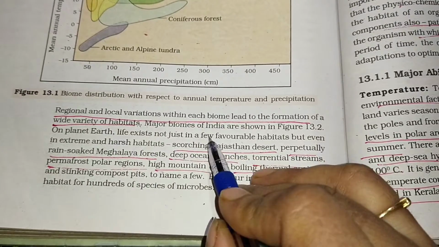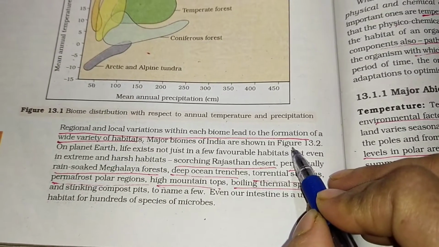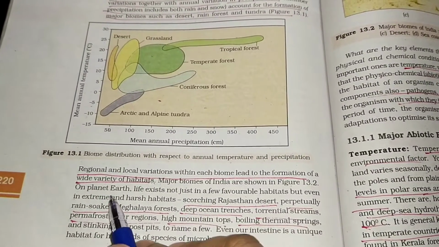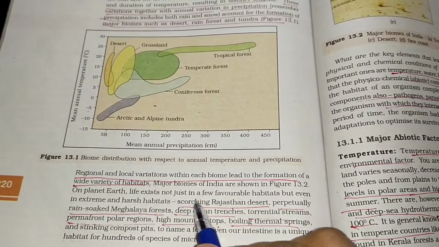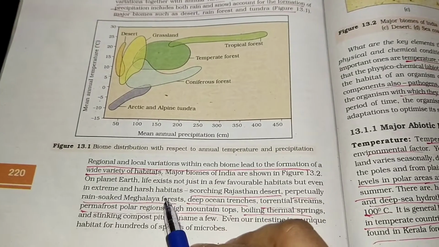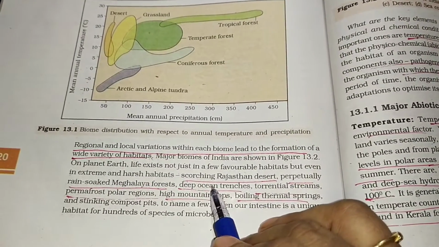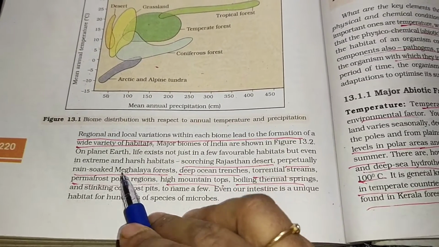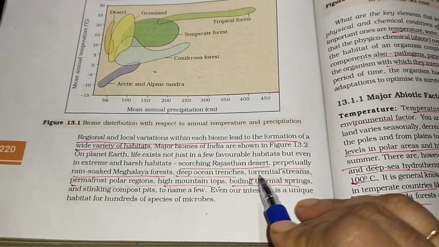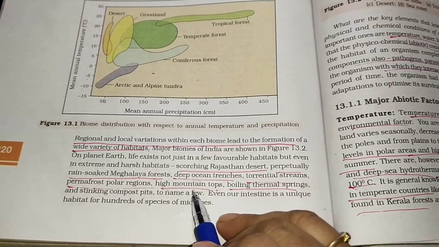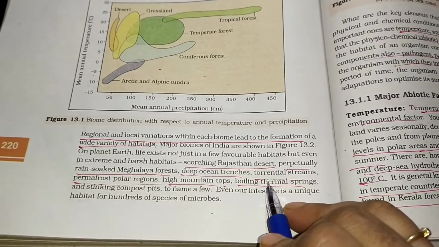Major biomes of India are shown in figure 13.2. Now, extreme and harsh habitats. On planet Earth, life exists not just in a few favorable habitats but even in extreme and harsh habitats, like the scorching Rajasthan desert, the perpetually rain-soaked Meghalaya forest, deep ocean trenches, torrential streams, permafrost polar regions, high mountain tops, and boiling thermal springs.